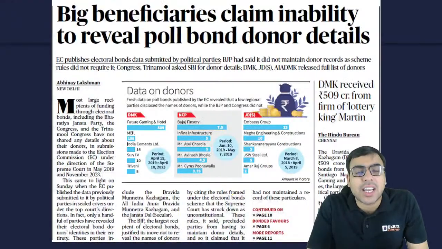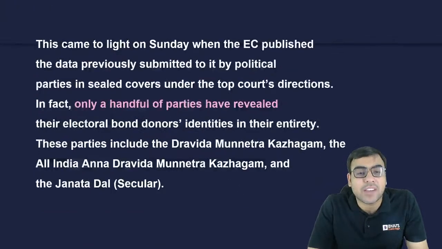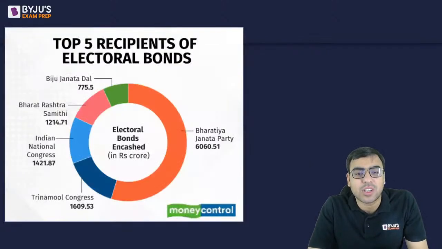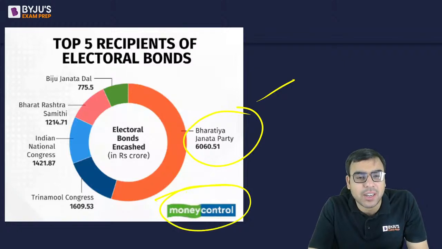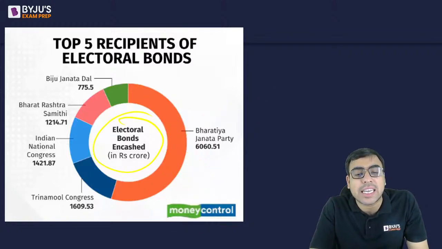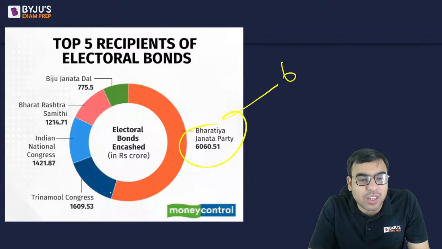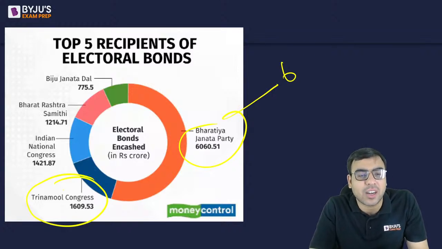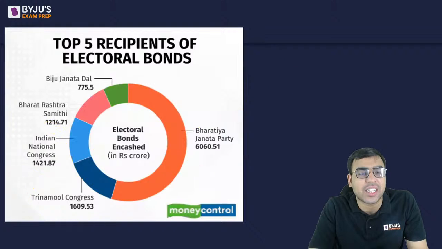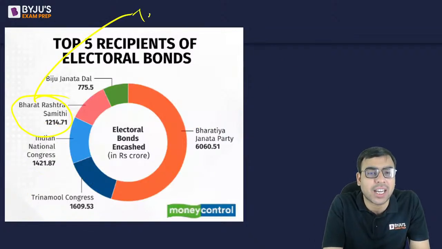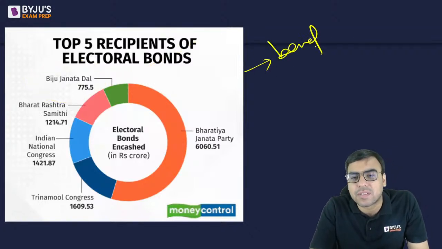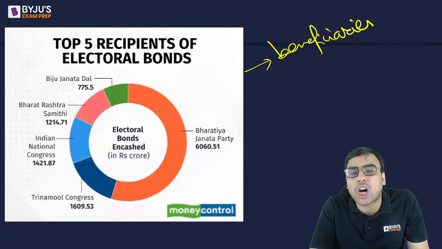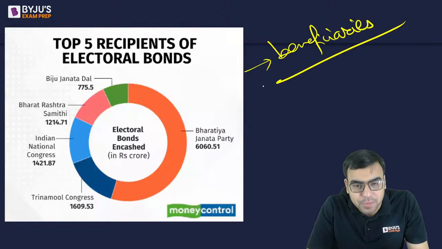Now, the next is which are the beneficiaries, and which political party has got the highest. If you see, the BJP has got 6,000 something crore. This is taken from Moneycontrol, the electoral bonds encashed. The second is Trinamool Congress, 1,600 crore. Then Indian National Congress, 1,400 crore. Then BRS from Telangana has got 1,200 crore, and Biju Janata Dal, 775 crore. So these are the beneficiaries, the political parties which got the funding.